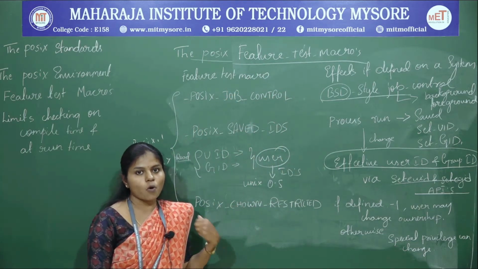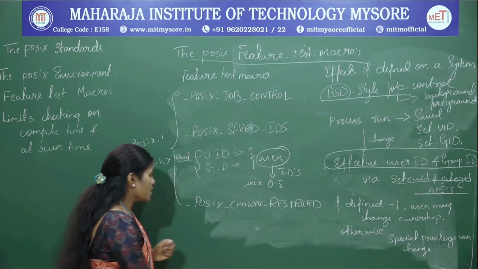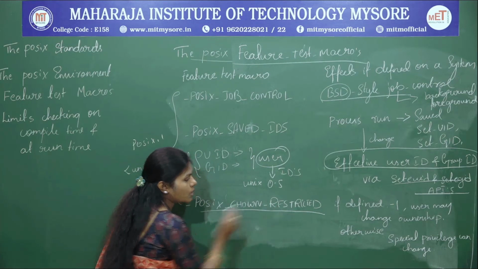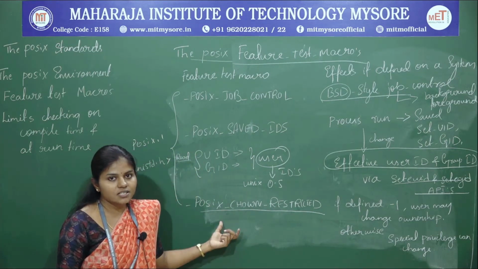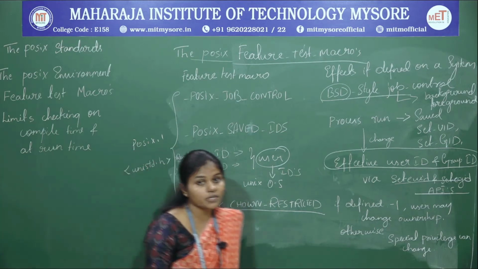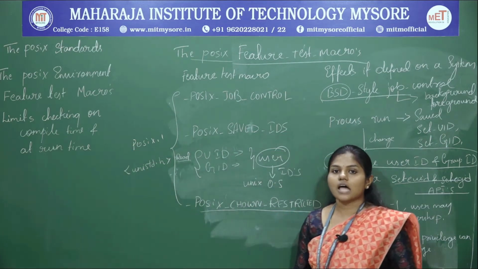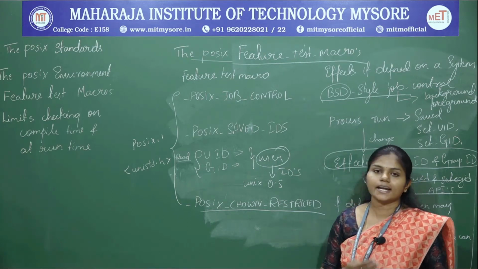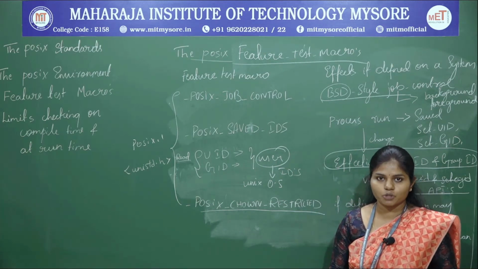Next, the third one, what is the third constant? That is POSIX chown restricted, the chown restricted constant. So when the user logs in, if he is the owner, he has read, write and execute permission, right?